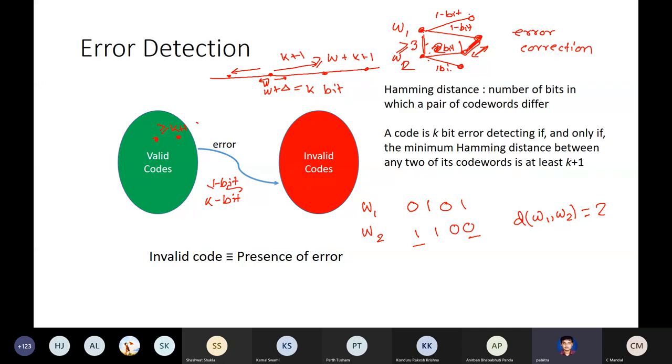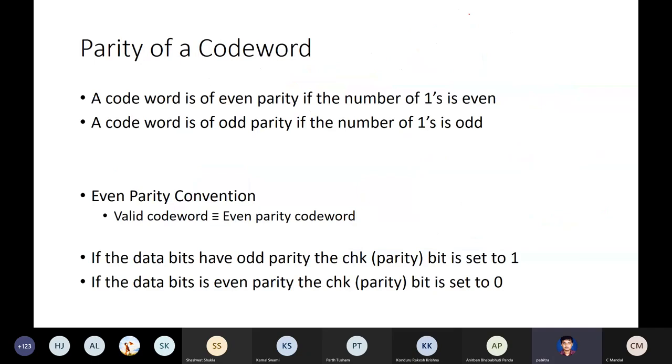Let's see one scheme. One of the simplest or the earliest schemes is based on something called the parity of the code word. A code word is said to be of even parity if the number of ones in the code word is even, and odd parity if the number of ones is odd. We take a convention called the even parity convention. What it means is that all valid code words should have an even parity.